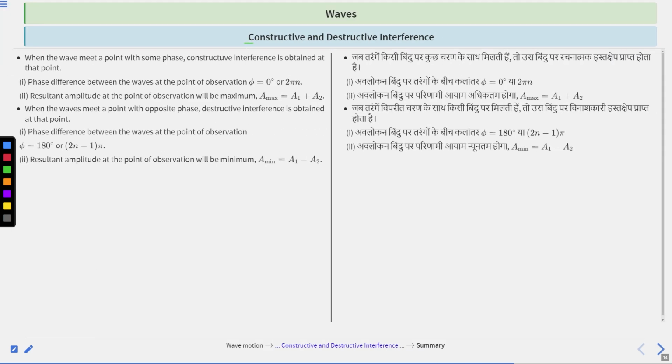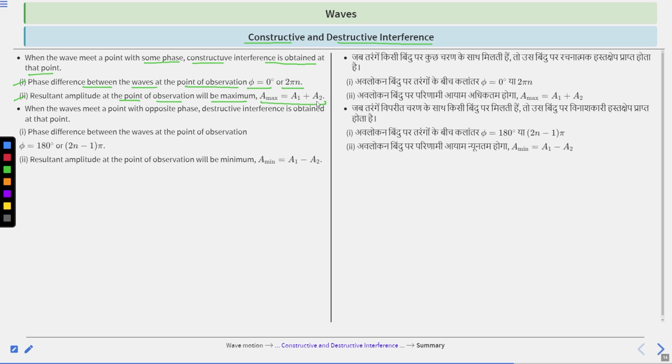Next is constructive and destructive interference. When the waves meet a point with the same phase, constructive interference is obtained at that point. First, the phase difference between the waves at the point of observation is phi equal to 0 degree or 2 pi n. Second, the resultant amplitude at the point of observation will be maximum. A max is equal to a1 plus a2.